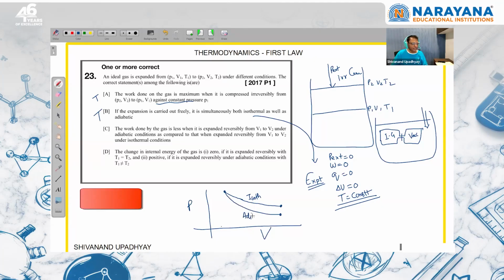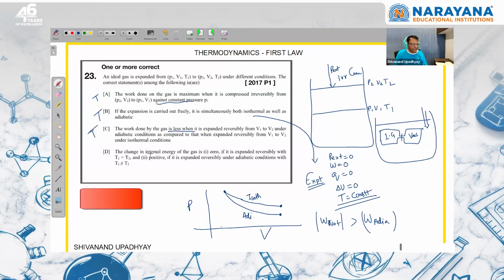So work done by the gas is area under curve. We can say that the magnitude of work done in isothermal process will be greater than the magnitude of work done in adiabatic process. From graph you can directly say, you already know the graph. So this seems to be correct, right. This statement, the work done is less, seems to be correct.